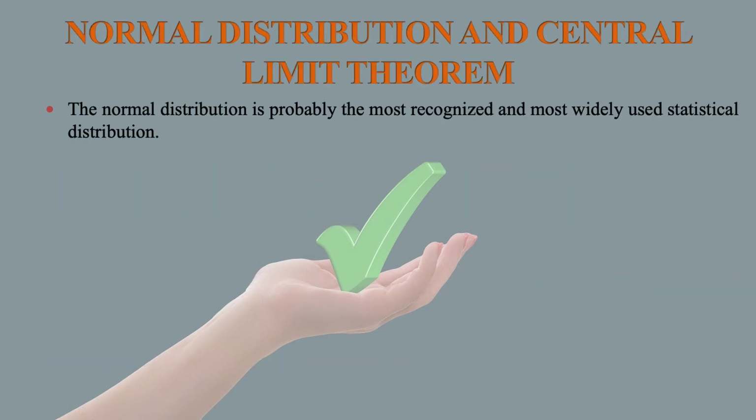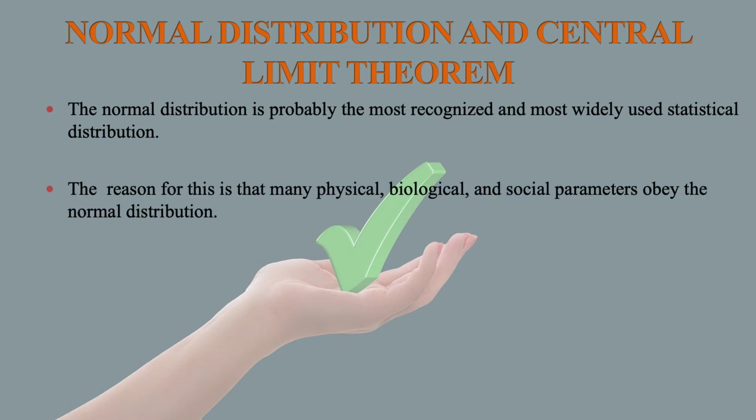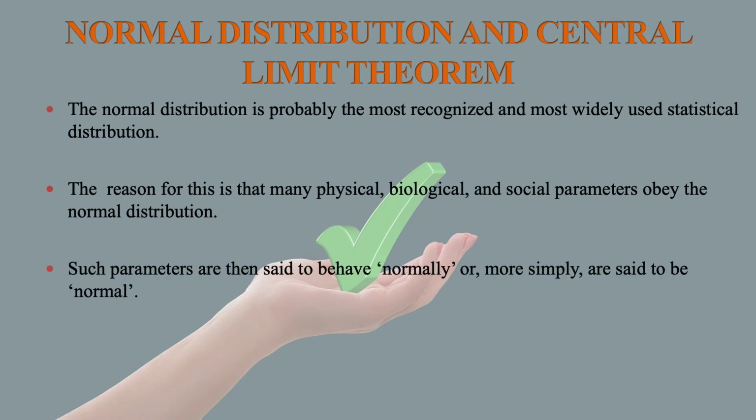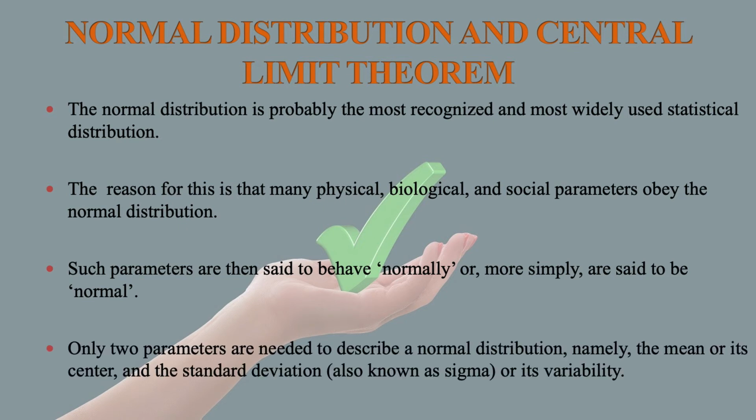The normal distribution is probably the most recognized and most widely used statistical distribution. The reason for this is that many physical, biological and social parameters obey the normal distribution. Such parameters are then said to behave normally, or more simply are said to be normal. Only two parameters are needed to describe a normal distribution, namely the mean, or its center, and the standard deviation, also known as sigma, or its variability.